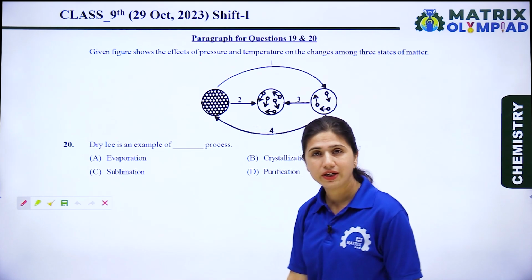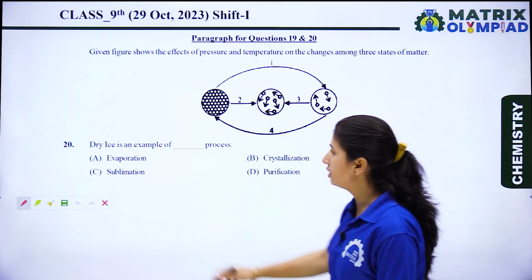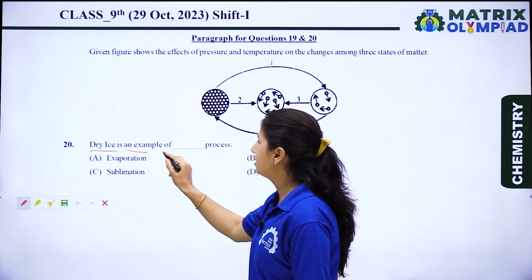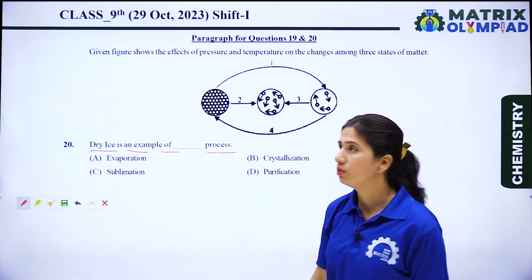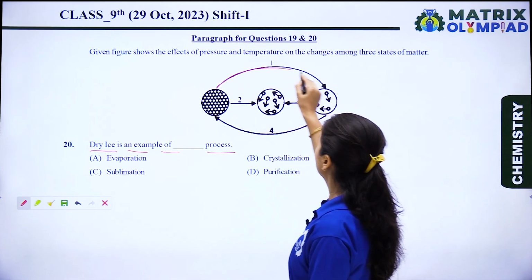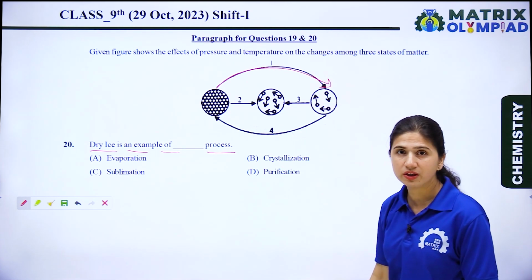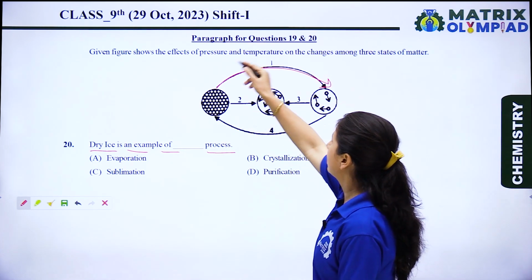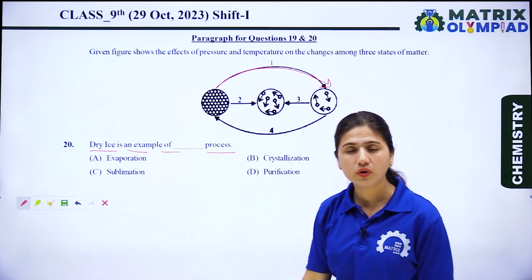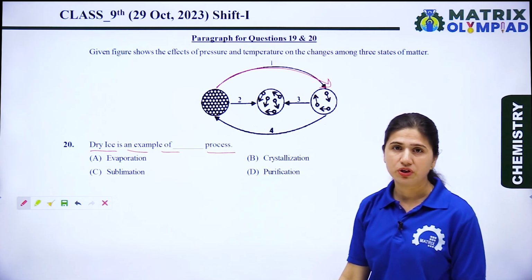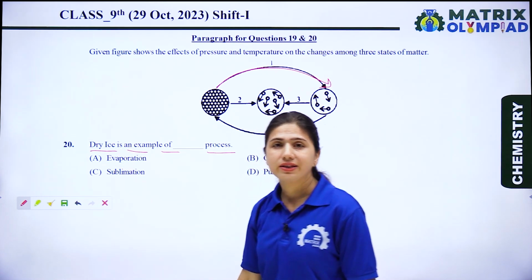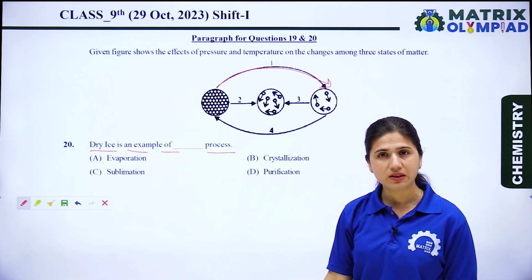Okay, now let's see the next question. The question is, dry ice is an example of which process? Dry ice is a substance which converts from solid to gaseous state, means the solid state is converted directly into gaseous state, and this process is known as sublimation. Dry ice is an example of a sublimable substance.